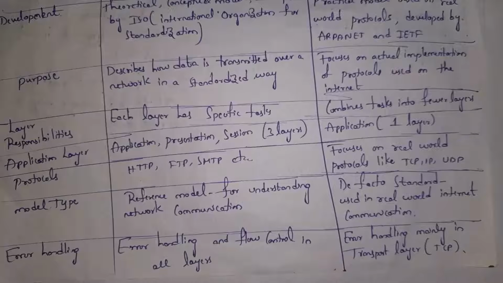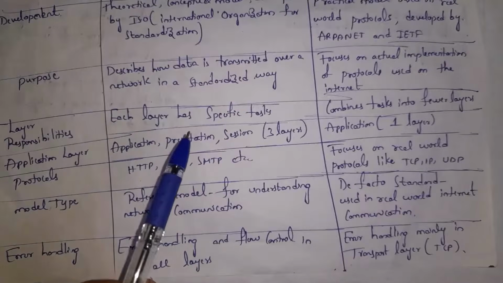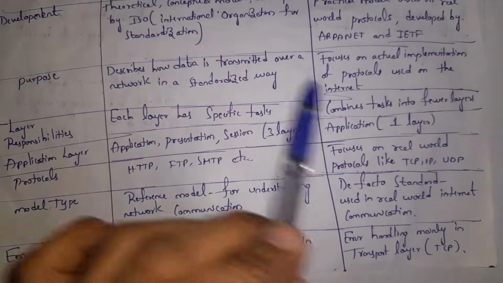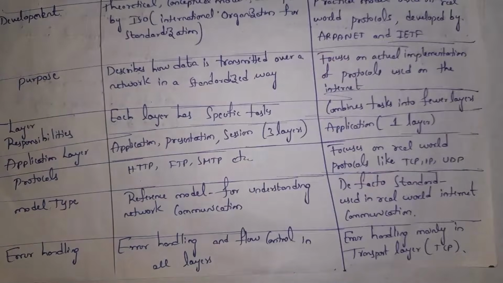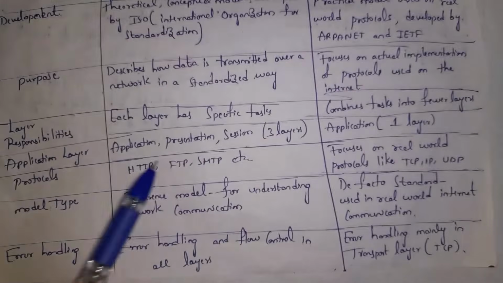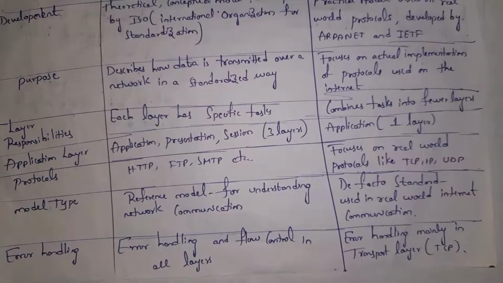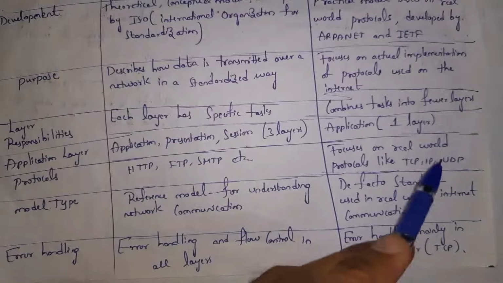Guys, in OSI model, application layer, presentation layer and session layer, these 3 are considered as application layers, and whereas in TCP/IP model, there is only one application layer. OSI model explains various protocols like HTTP, FTP, SMTP, etc. And whereas TCP/IP mainly focus on TCP protocol, IP protocol and UDP protocol.